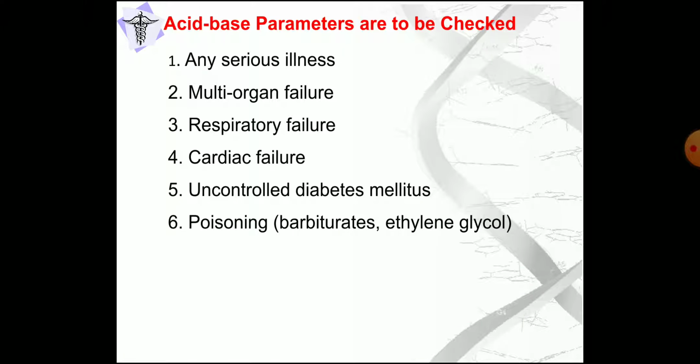So what are the conditions where acid-base parameters are to be checked usually? Any serious illness, multi-organ failure, respiratory failure, cardiac failure, uncontrolled diabetes, poisoning, barbiturate, ethylene glycol. So in all these conditions, we have to check the acid-base parameters, that is mainly pH and the electrolyte study. Okay, so for that we can get an idea what is the cause, and after finding out the cause, we can treat the cause. So that much regarding the metabolic acidosis.